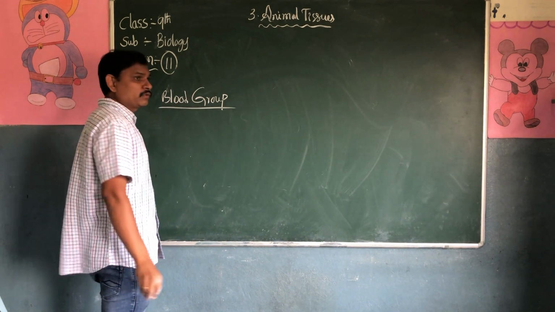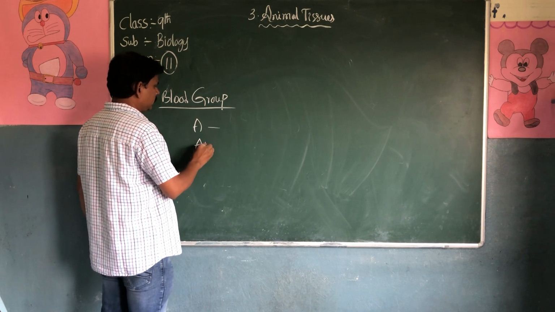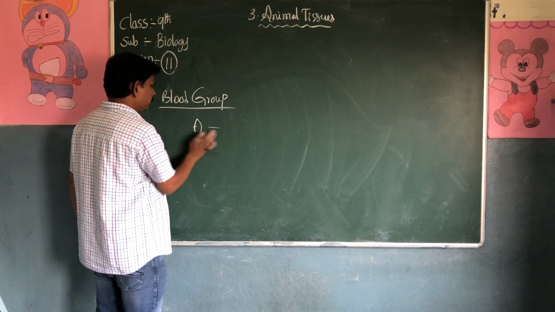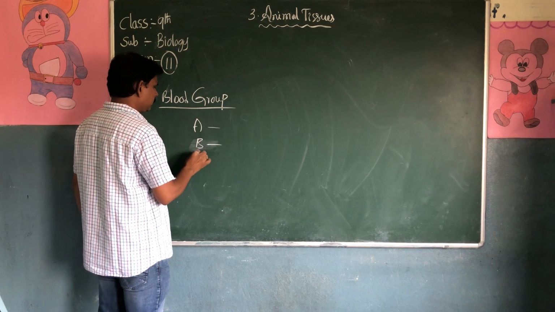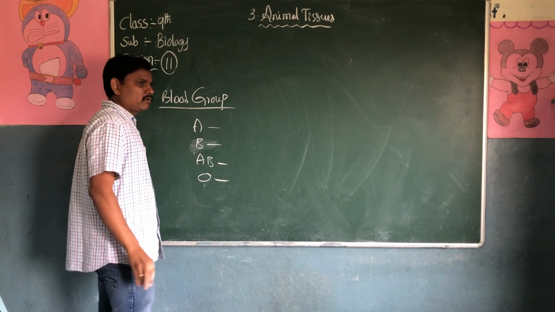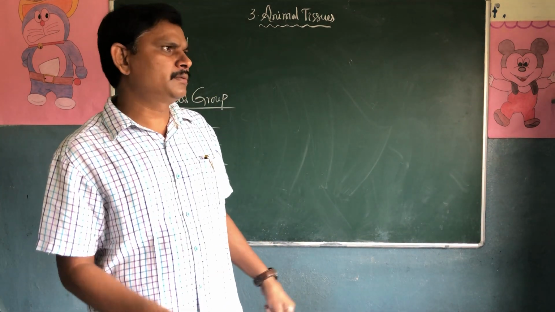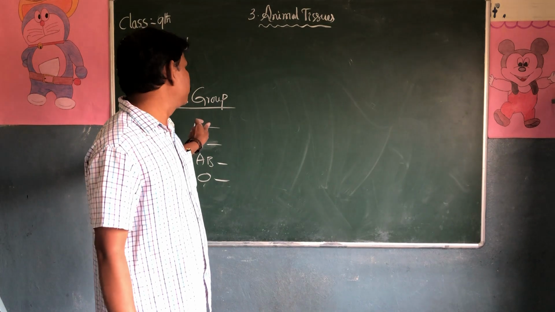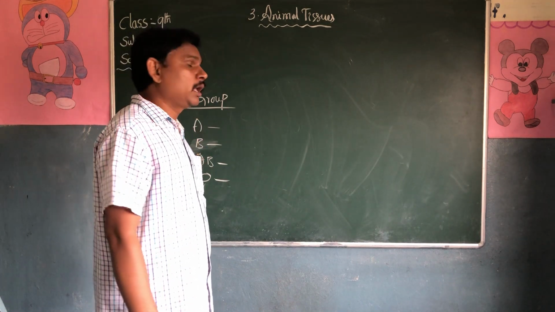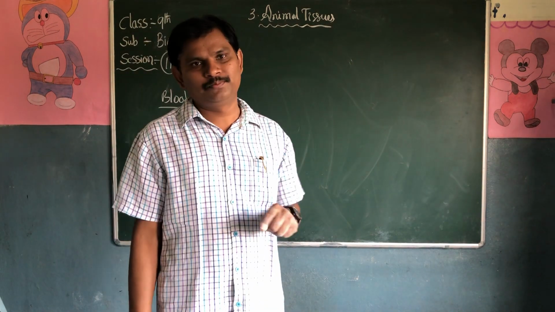How many types of blood groups are discussed? One is A group, B group, AB group, O group. Another one is the Rh factor. Landsteiner found the four blood group types: A group, B group, AB group, and O group.